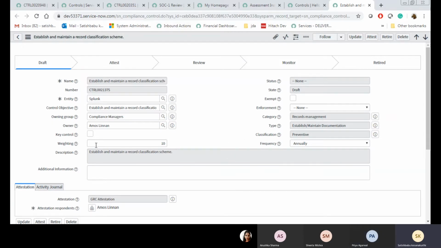Let me fill in all those things. Key control, supplement guidance, establish classification.